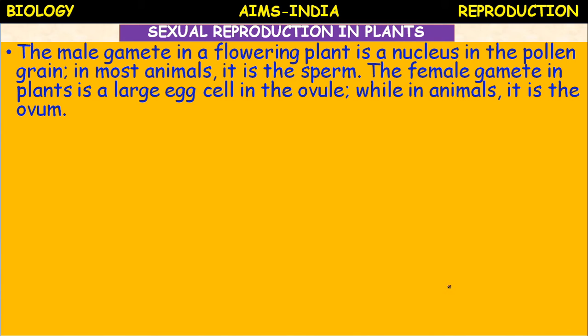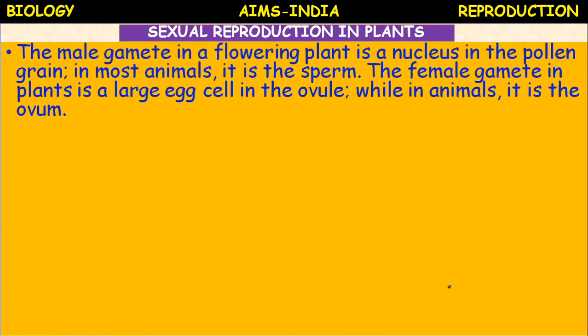The female gamete in plants is a large egg cell in the ovule, whereas in animals it is called ovum.